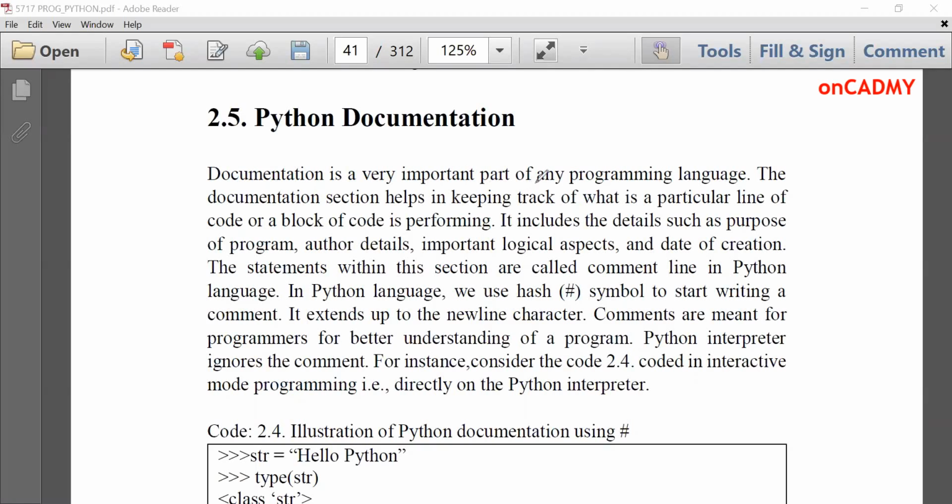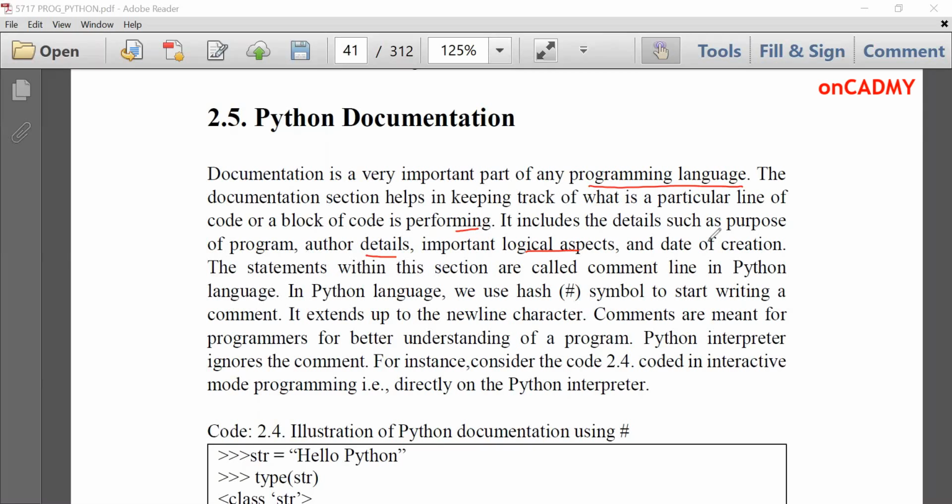Documentation is very important part of any programming language. The documentation section helps in keeping track of what a particular line of code or a block of code is performing. It includes the details such as purpose of program, author details, important logical aspects, and date of creation. If certain complicated logic is used in your program, then you can write in your own language what this particular code is performing in this area by writing in documentation field.